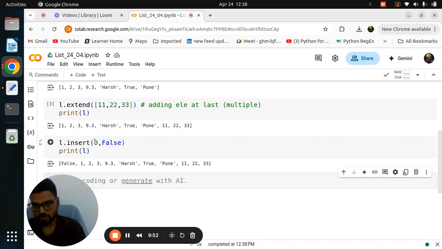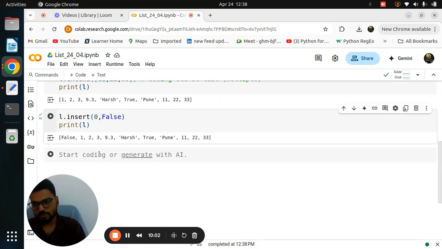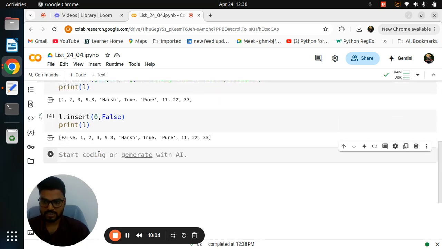So I am putting the 0. So that's why the False is added at the 0th index, and we can say in the language of length, at the first location. Okay, so these are the three methods that are very useful for performing operations on a list. Try to remember all those methods. Very simple: append, adding an element at the last; extend, adding multiple elements at the end only; insert, whenever you want to add a particular element at a particular location, then you can use the insert method.